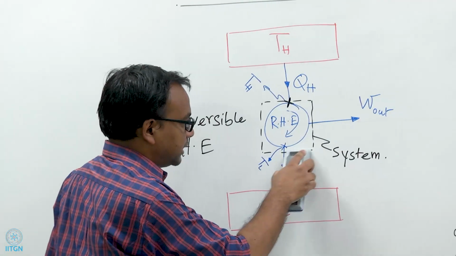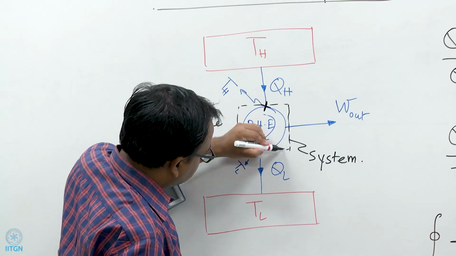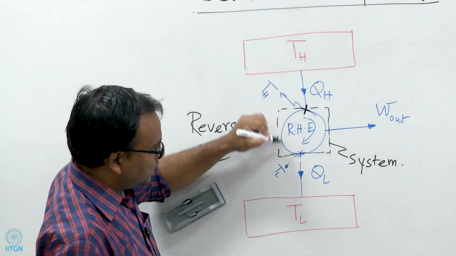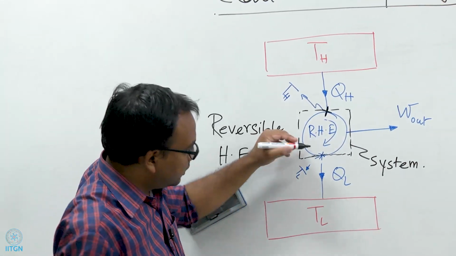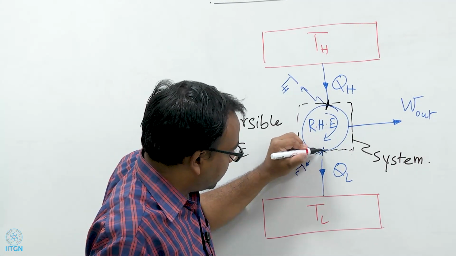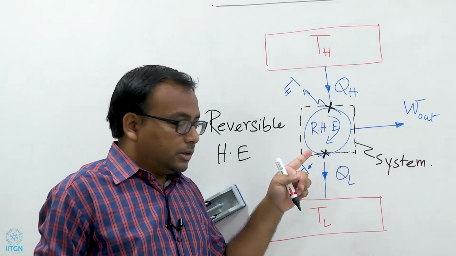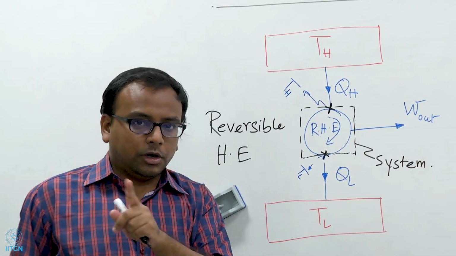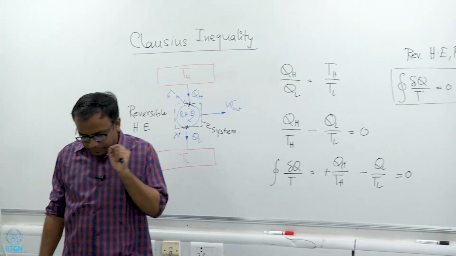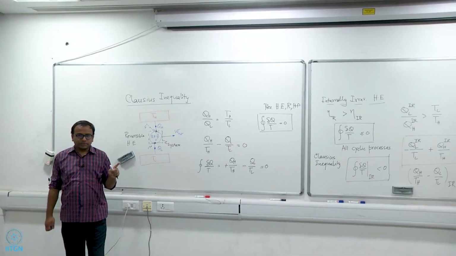Actually, this system boundary is the same as the heat engine's boundary itself. So, let me draw it like this. Now the heat engine's boundary and the system boundary are touching each other. Here, for this heat transfer, the T that you take is the T of the point through which heat transfer is taking place out of the system. So, this T will be the temperature of the point through which heat transfer is taking place into or out of the system.